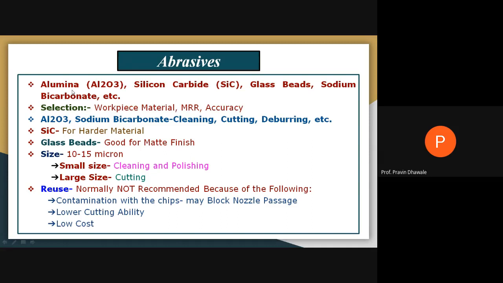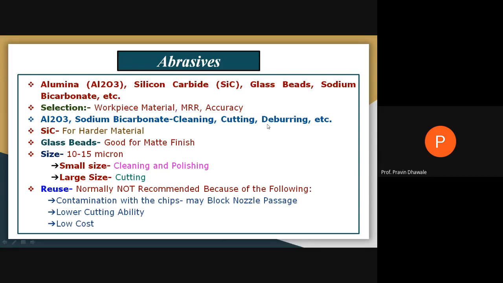Whatever the alumina and sodium bicarbonate abrasive particles you are using, they are mainly used for cleaning, cutting, and deburring operations. Cleaning for removing small particles, cutting to divide one part into two parts, deburring whatever burr was produced in a previous operation, it will be removed by deburring.